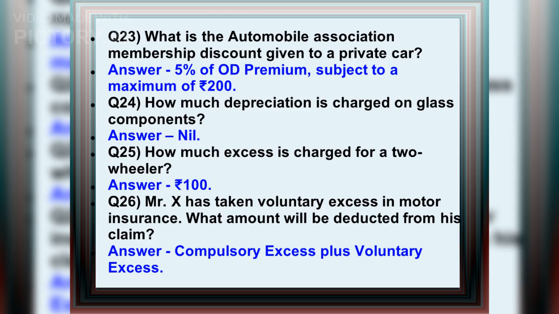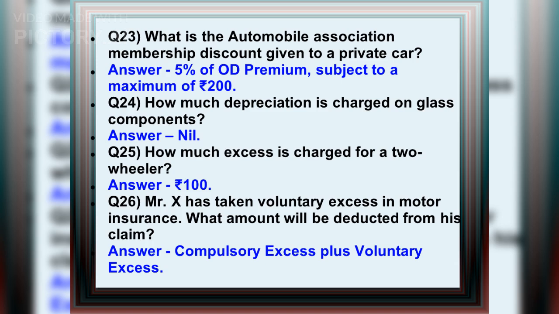Q23. What is the Automobile Association membership discount given to a private car? Answer: 5% of OD premium, subject to a maximum of 200 rupees. Q24. How much depreciation is charged on glass components? Answer: Nil. Q25. How much excess is charged for a two-wheeler? Answer: 100 rupees.